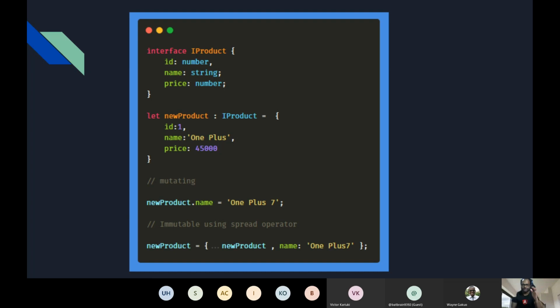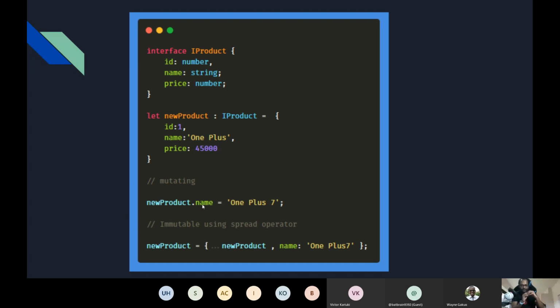So this is an interface which I have, which is called iProduct, which has three parameters: ID, name, and price. And then I created a new product using the same interface. So I'm saying, okay, ID is 1, name is 1+, price is 45K.